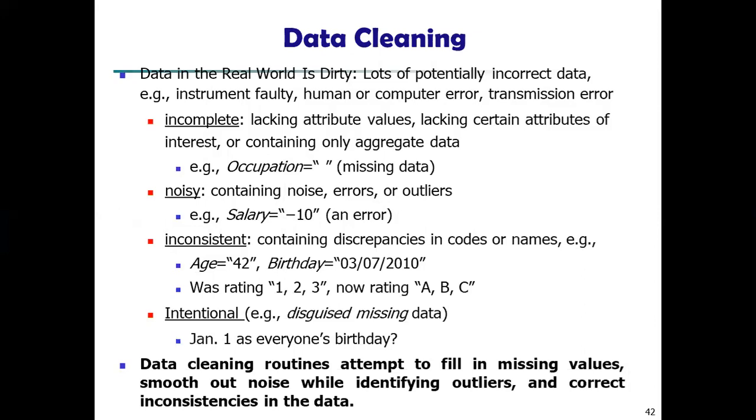So how does the incorrect data come about? For example, instrument fault, human or computer errors, transmission errors. Due to this, the data may be dirty, right? And the data is incomplete. So what is incomplete? Lacking attribute values, lacking certain attributes of interest, or containing only aggregate data. For example, occupation. Here no value is filled, so it is missing data, right?